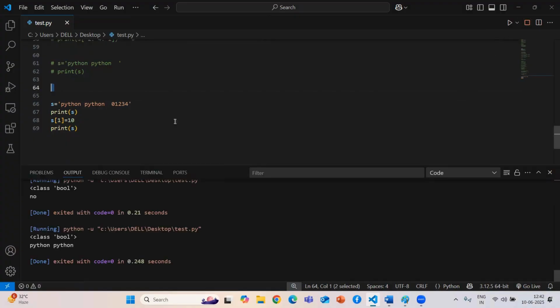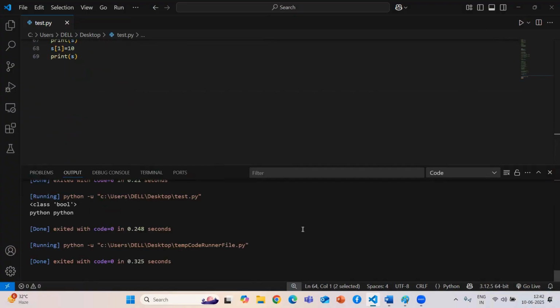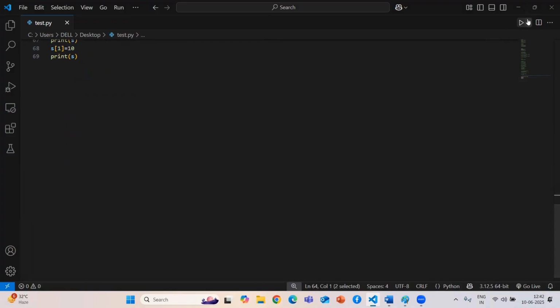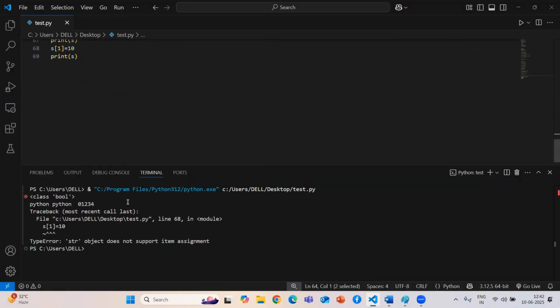Guys, just see, it will not print anything. So just a second, after creation you cannot modify. It says type error: string object does not support item assignment. Assignment is not possible, because after creation you cannot modify our string.